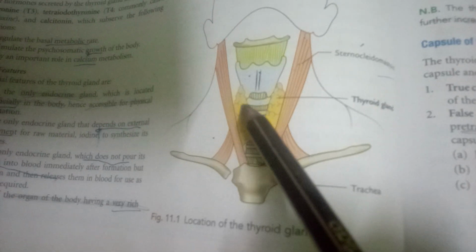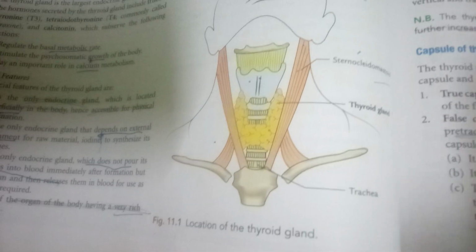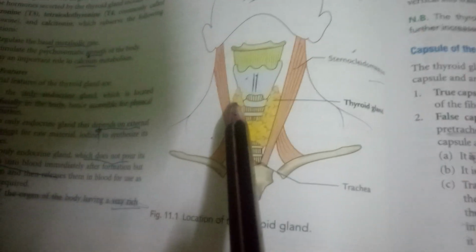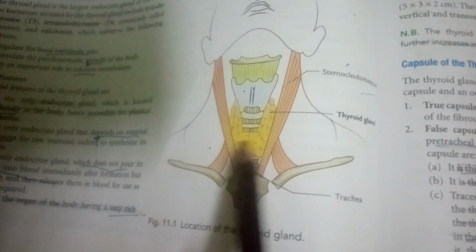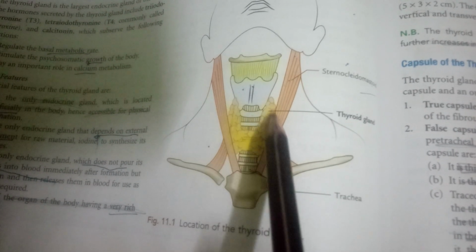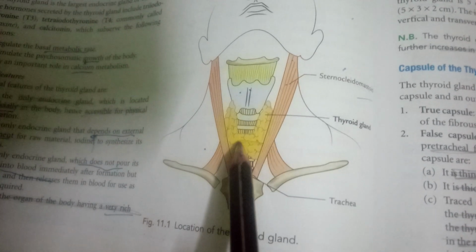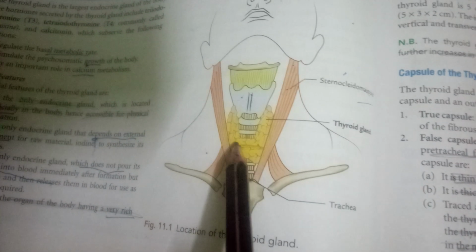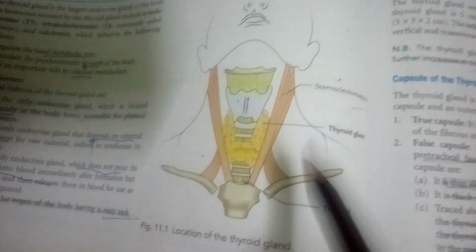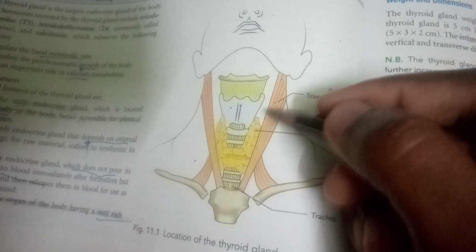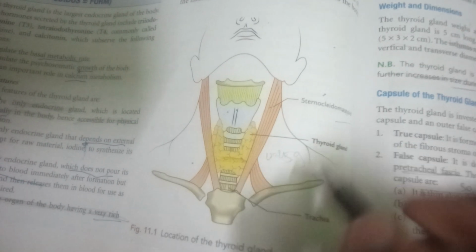So here is a thyroid gland, this yellowish gland, right? So here these two are the lateral lobes, and this one connects both lateral lobes, which are placed laterally. That is connected by the isthmus, the horizontal one. Okay. So if you see the dimensions and all, weight is 25 grams. Okay.